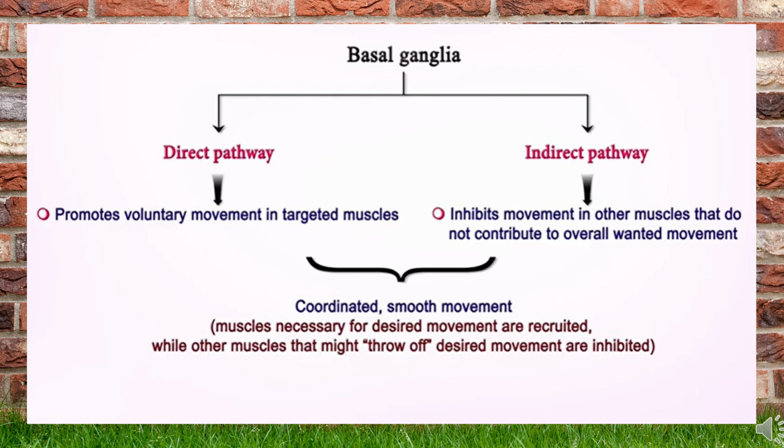Altogether, both the pathways are required for coordinated and smooth movement. The direct pathway is required for the promotion of voluntary movements in targeted muscles. The indirect pathway is essential for inhibiting the movement of the other muscles. When I am taking a pen, my other hand should not beat it. So that is inhibiting another action. The other centers are inhibited. Only this particular action of taking the pen is directed or promoted. So the direct and indirect pathways go hand in hand for coordinating the smooth action of the movements.